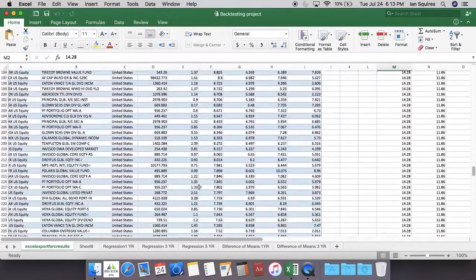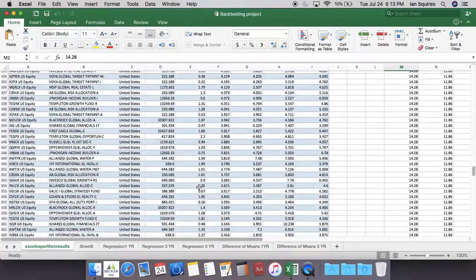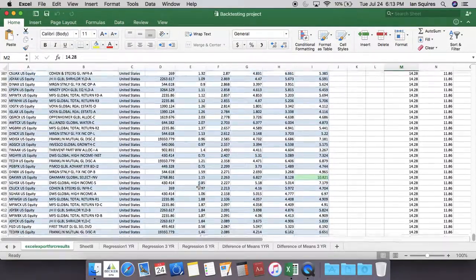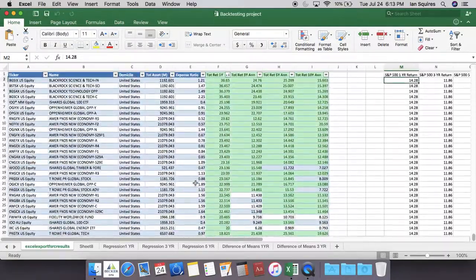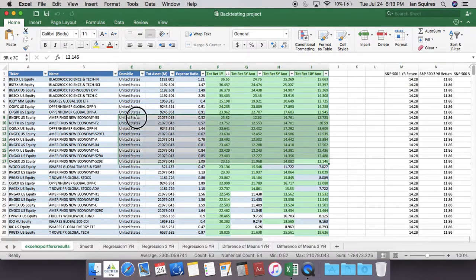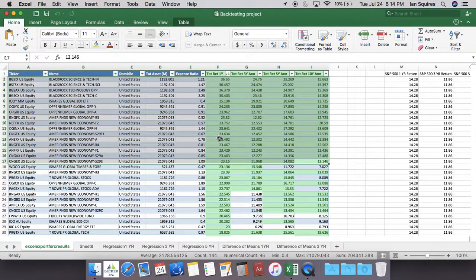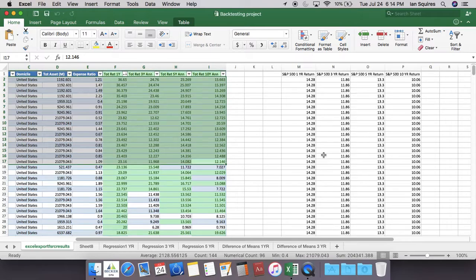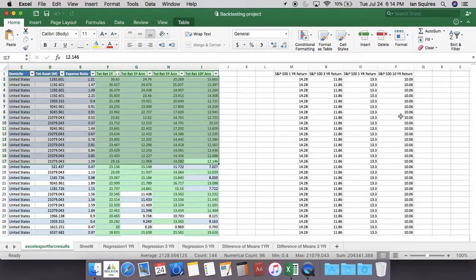But what I did find out of this is that a lot of these funds do not perform very well, but there were some that consistently outperformed the S&P 500 by quite a good bit. The 1 year return for the S&P 500 is 14%, and some of these got 23 to 36%, which is almost double, if not more than double, and they still outperformed it over 10 years. The 10-year return for the S&P 500 is 10%, and these are getting 12 to 15.